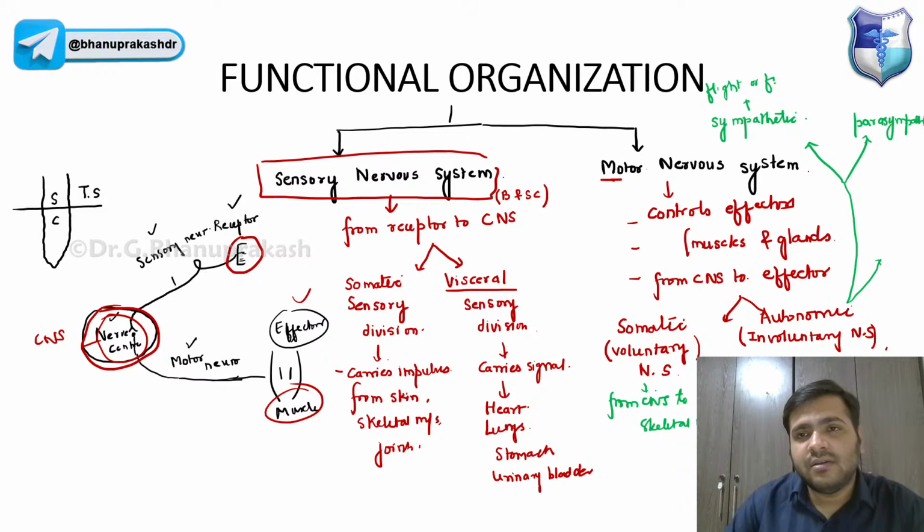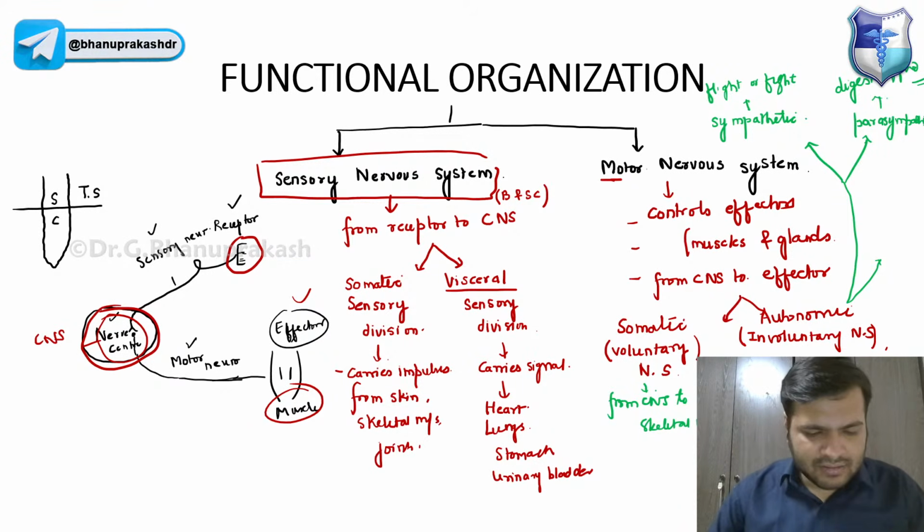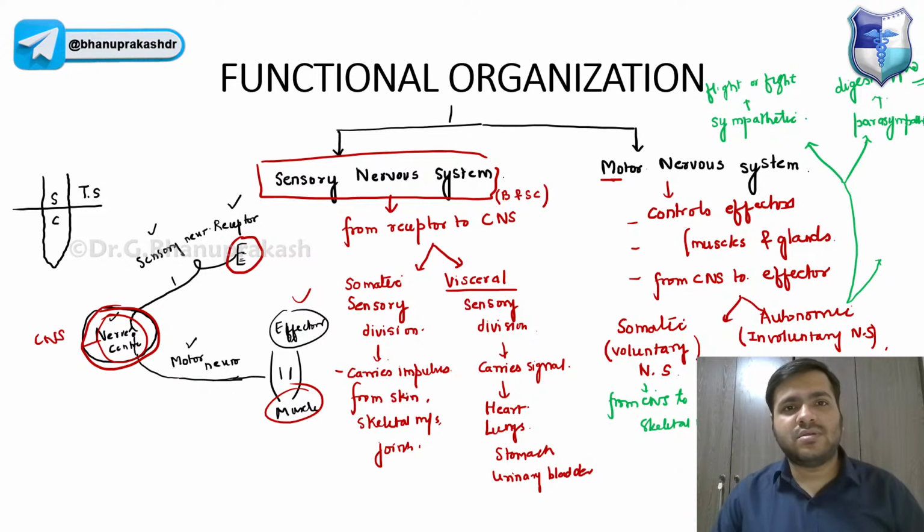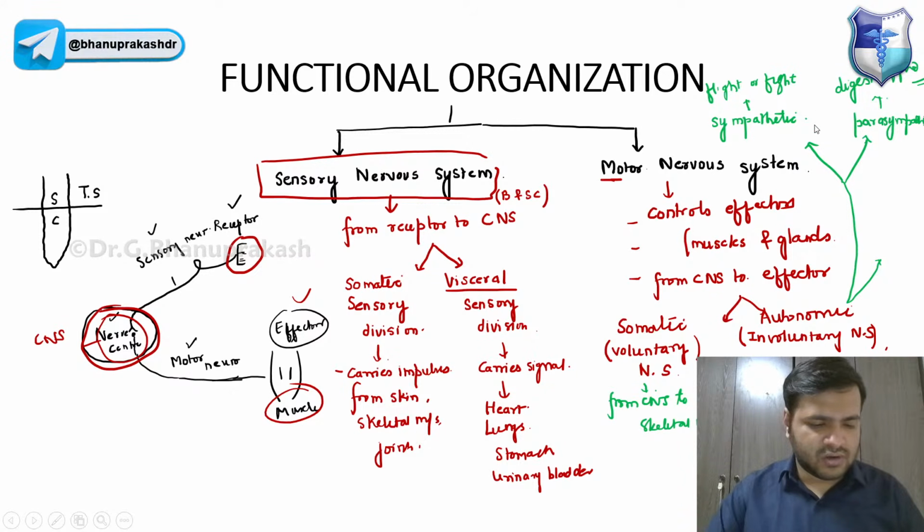You already know that. And parasympathetic is when the body is at rest, for example for the digestion of food. So that is a parasympathetic example, right? That is a small classification on the basis of functional organization. You have to remember this. And that is about the sensory nervous system and the motor nervous system.